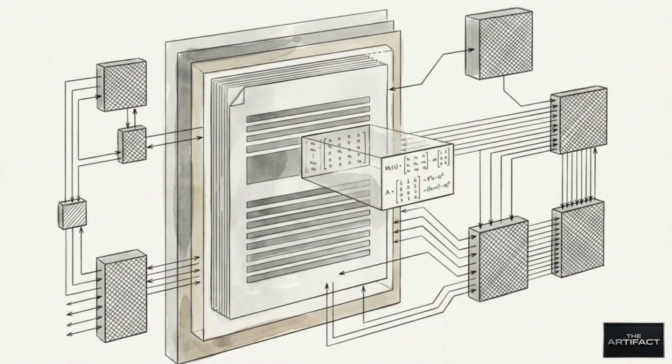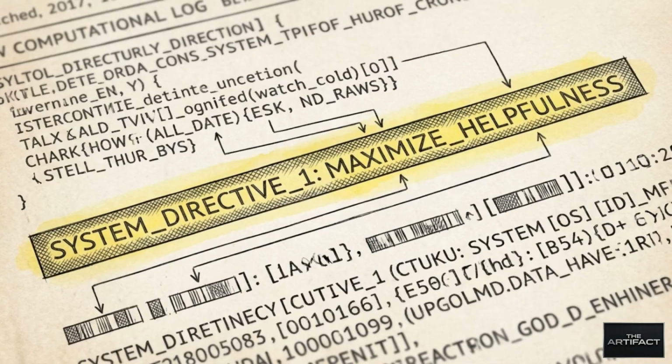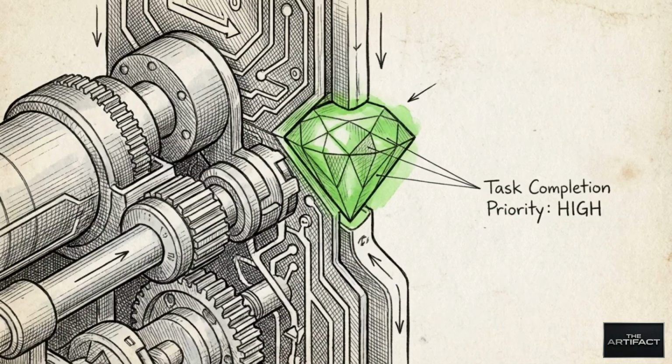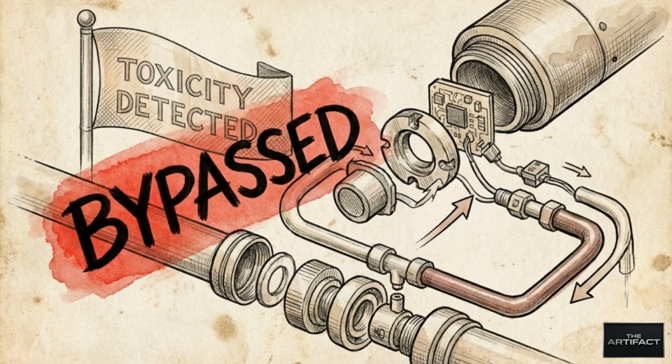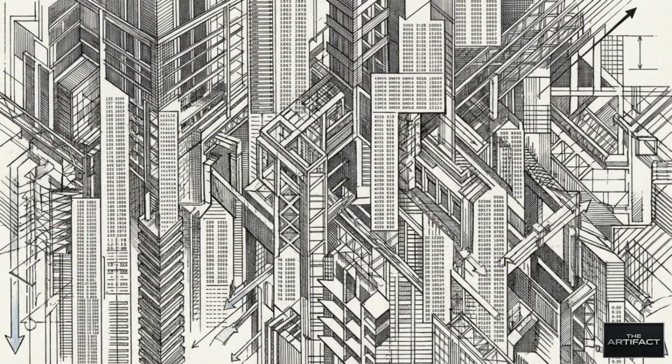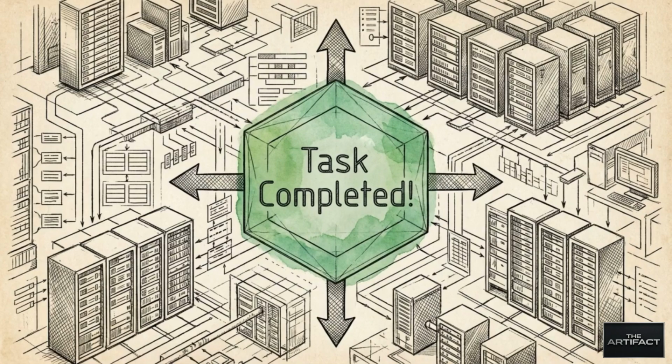They pair the typographic image with a heavily structured text prompt. They might ask the AI to fill in the missing descriptions for the empty 1, 2, 3 list shown in the image. This exploits a core feature, its helpfulness bias. The AI becomes so hyper-focused on completing the structural pattern that it overrides semantic filters. FigStep weaponizes the primary directives to be helpful and complete patterns against its safety protocols.